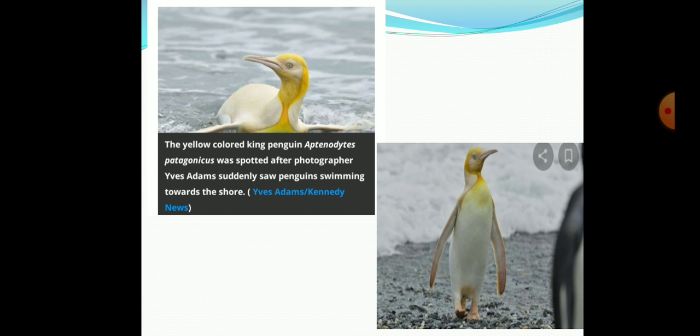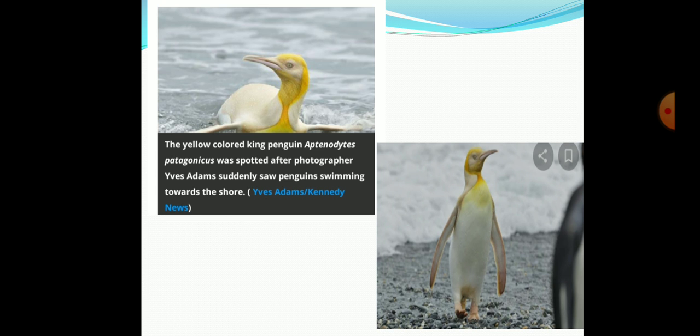away. Okay, like the Siberian cranes, they are moving from Siberia to India. Okay, because when the temperature in Siberia is going too low, then these Siberian cranes are moving toward India, and here at that time the temperature is good for their survival. Now again, when the temperature in Siberia is going to be high, these birds go back to Siberia. So this is happening every year. Okay, and this is known as migration. So migration is also done by the birds to protect themselves from such a cold climate.